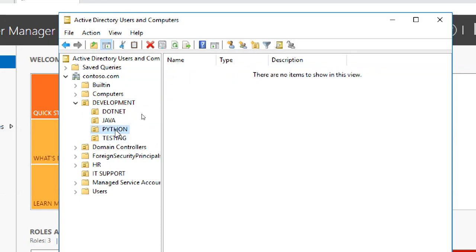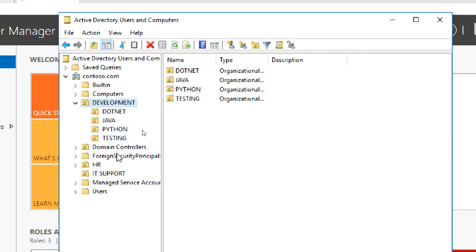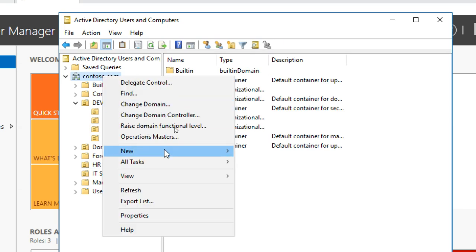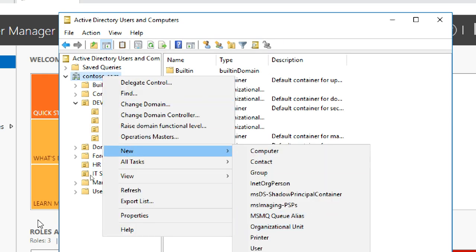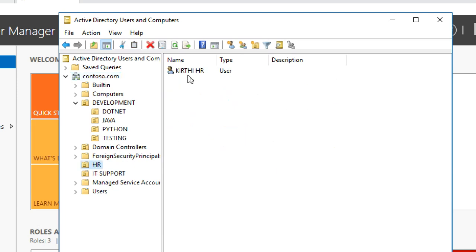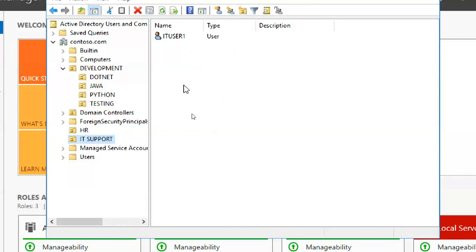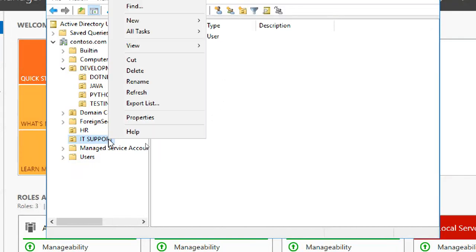So I created two names here, Sneha and Sanket. Then .NET, Python, Testing, I didn't create anything. Next, HR I created. So how did I create it? You have to click here and right click, New, Organizational Unit. That's it. HR, Kirti is HR, and IT Support is one, IT user one. If I apply a group policy on it, then it applies to the users here.